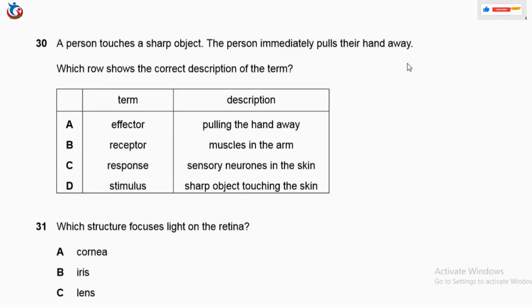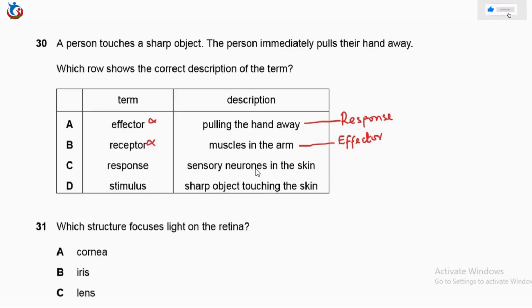So we have A, effector, pulling the hand away. No, that is wrong. Pulling the hand away, that is a response. Then muscles in the hand, that's option B, says receptor. Muscles in the hand is not receptor, but muscles in the hand are effector. So this one is wrong and this one is wrong.